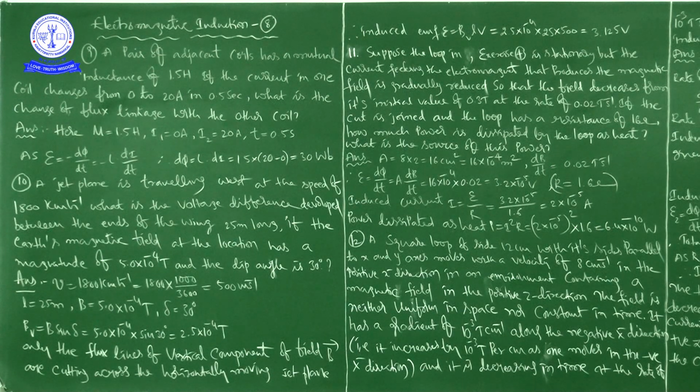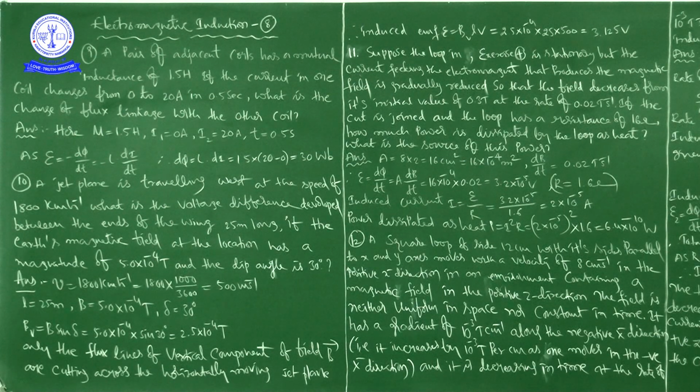So it is a general, daily life situation. Daily life means warplanes, jet planes, right? It is a part of science and technology, an application to daily life. A jet plane is traveling west. I hope we are able to imagine the direction of west, at the speed of 1800 kilometers per hour, which is not the SI unit. The other quantities are in SI, and this is the angle. So we have to convert the speed into SI, that is meter per second.